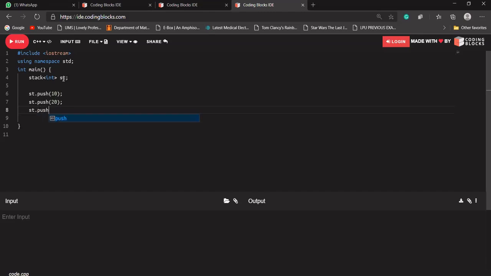Okay, let's say I'm adding 10, 20, 30, 40. Okay, let's say I'm trying to print. What is the push function? What does the push function do? Push function just adds the data at the top of our stack.